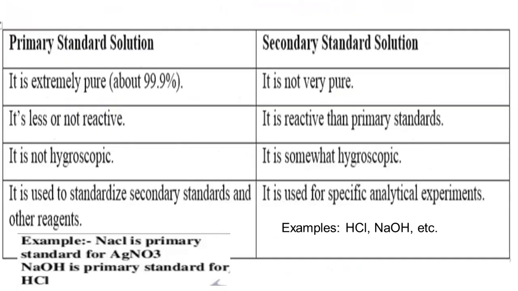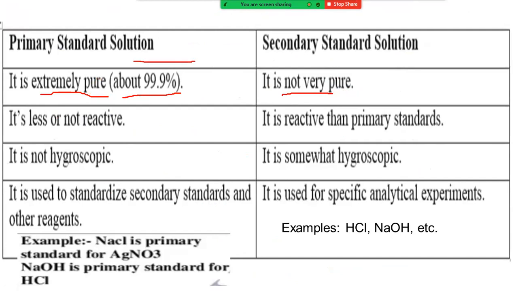So next one is primary and secondary standard solutions. What is a primary standard solution? A primary standard solution is a highly purified substance, almost 100% pure. It doesn't have any impurities. But in the case of secondary standard solutions, they are highly impure, that means they have many impurities. So it is not a completely purified substance.